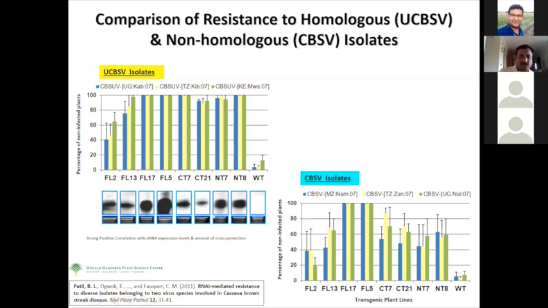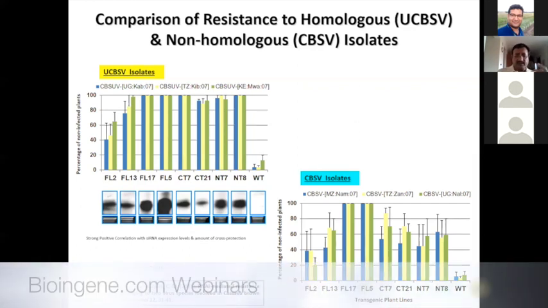However, those plant lines which accumulated average levels of small RNA or less small RNA were incapable of giving cross protection. So when you develop a transgenic plant based on RNAi, it's very important that you identify those plant lines which are expressing and accumulating high levels of small RNA, so that the resistance level is quite high and it has the capability to give cross protection against those viral strains which may have minor levels of sequence variation.